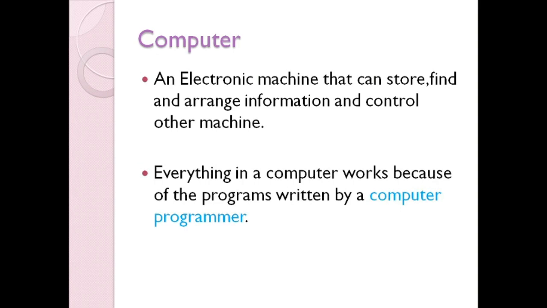We already learned this. Computers might seem very smart, but they are actually following instructions or programs written by a computer programmer and carry out tasks efficiently.